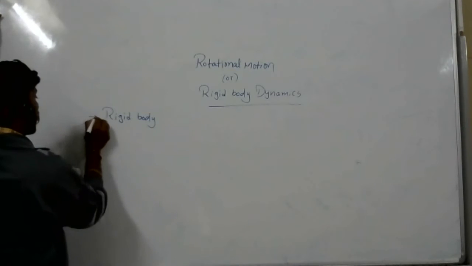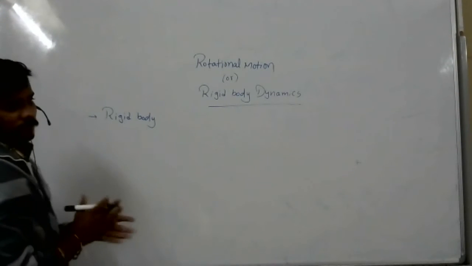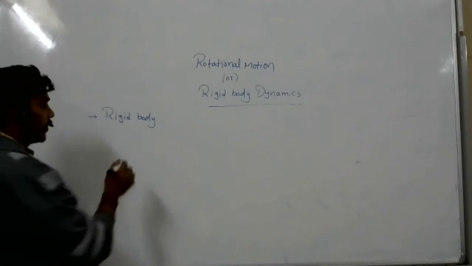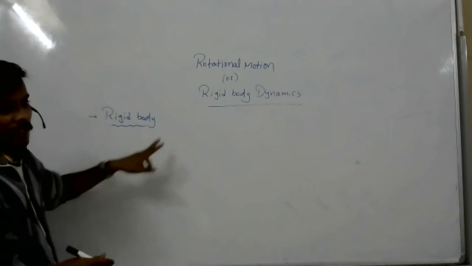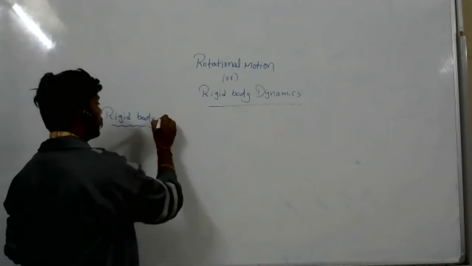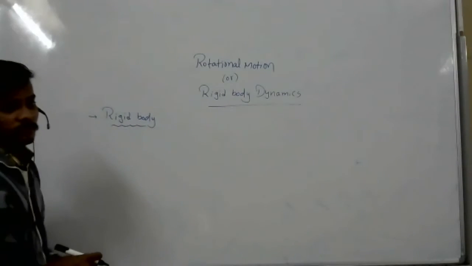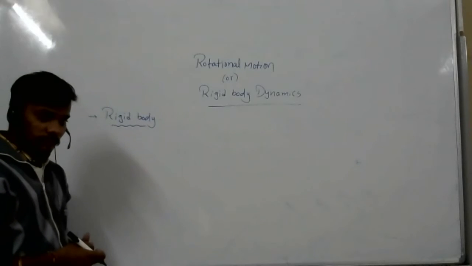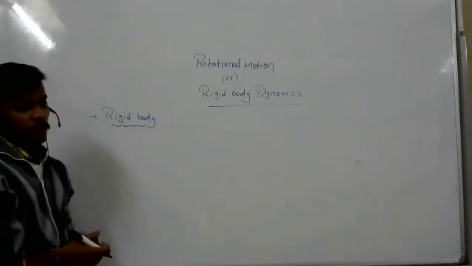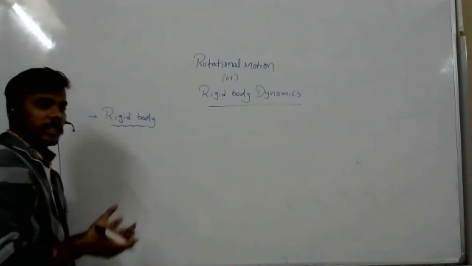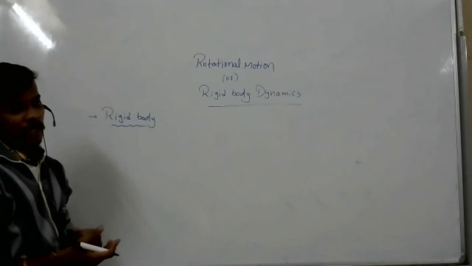So it's like the molecules are very tightly packed. Okay, nice. Is there any perfectly rigid body in the universe? No, sir, because there will always be some space between the molecules. So it is rigid, it is not rigid.